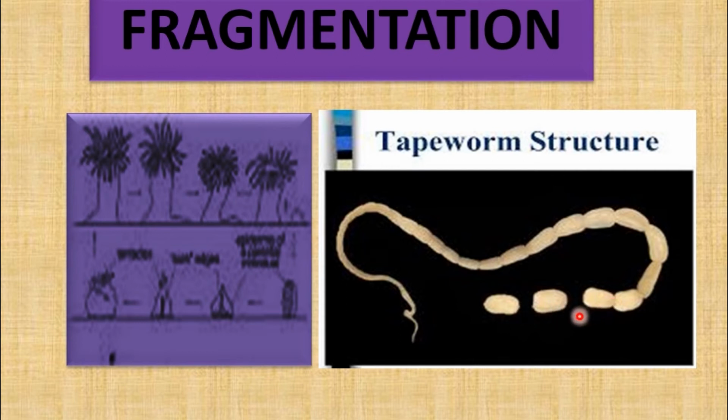From the posterior region, the ripe proglottids are cut off either singly or in groups. This process is known as apolysis. Whenever the ripe proglottids cut off from the posterior end, new proglottids are formed in the neck region.